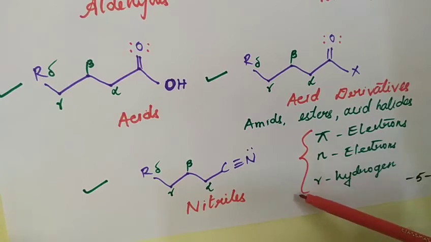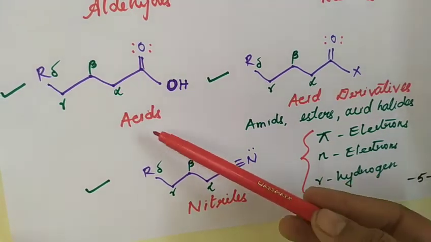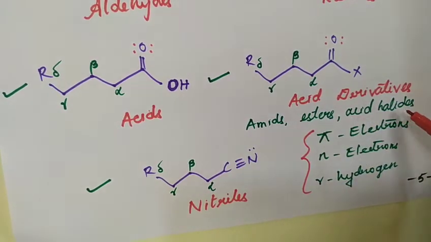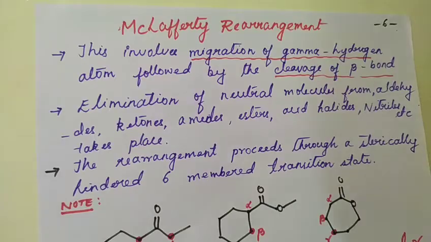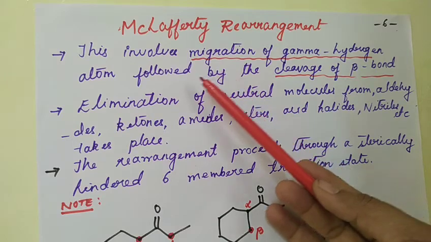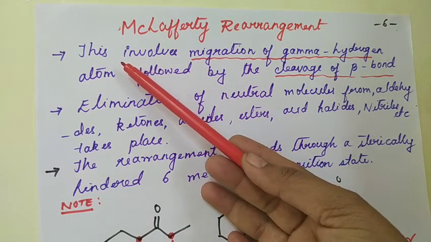All the three requirements are satisfied by molecules such as aldehydes, ketones, acids, acid derivatives like amides, esters, acid halides and nitriles. And all these molecules will undergo McLafferty rearrangement. Now let us understand the McLafferty rearrangement using butanal or butyraldehyde as an example. According to the previous concept that we have studied, the first requirement for the McLafferty rearrangement is that this involves